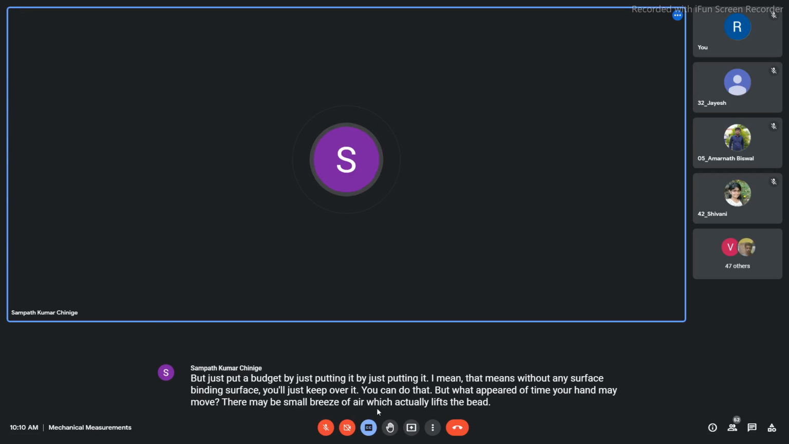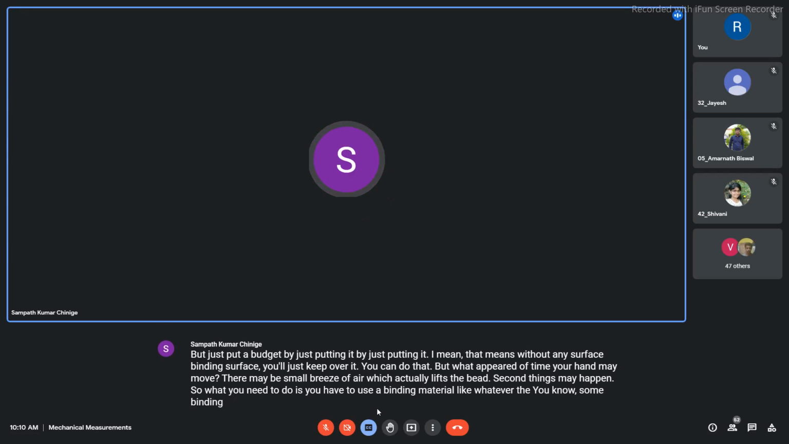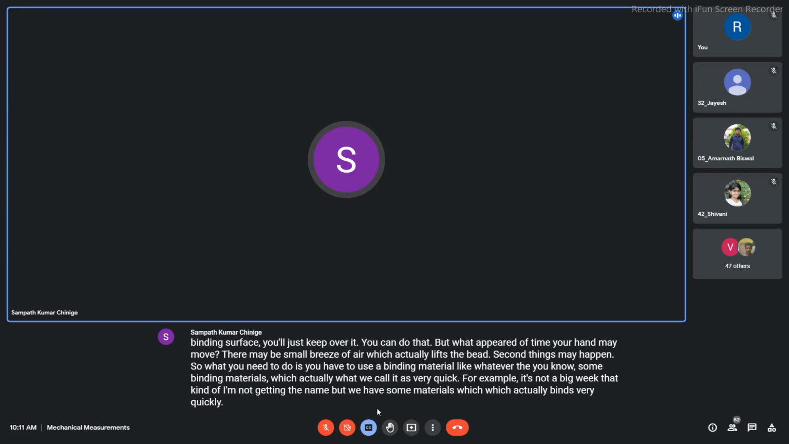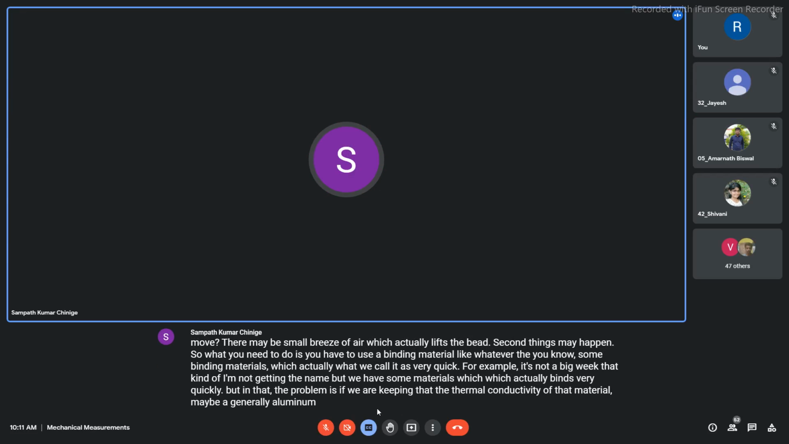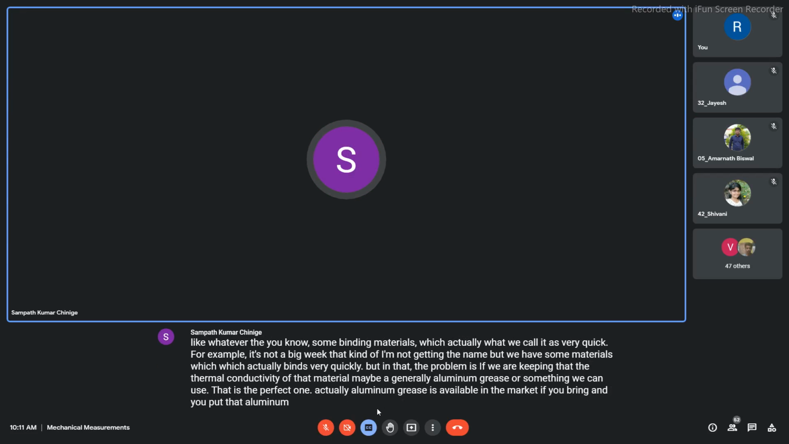Certain things may happen. So what you need to do is use a binding material. We have some binding materials, like Fevikwik, for example. If not Fevikwik, I'm not getting the name, but we have some materials which bind very quickly. But the problem is the thermal conductivity of that material. Generally, aluminum grease or something we can use. Aluminum grease is available in the market. Aluminum has a high thermal conductivity, so you will not have any contact